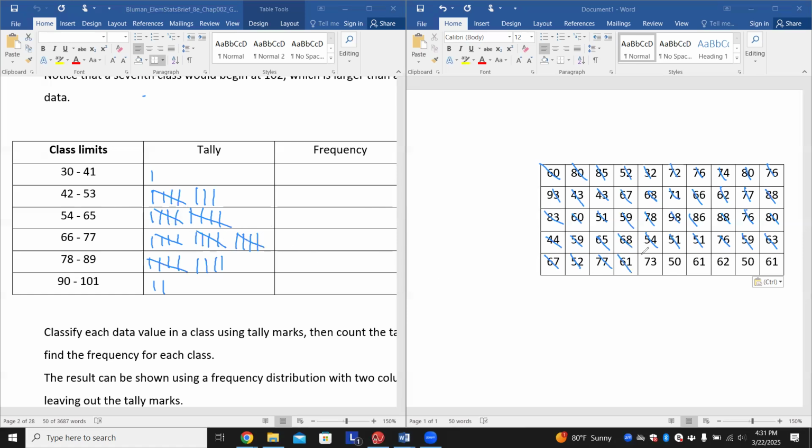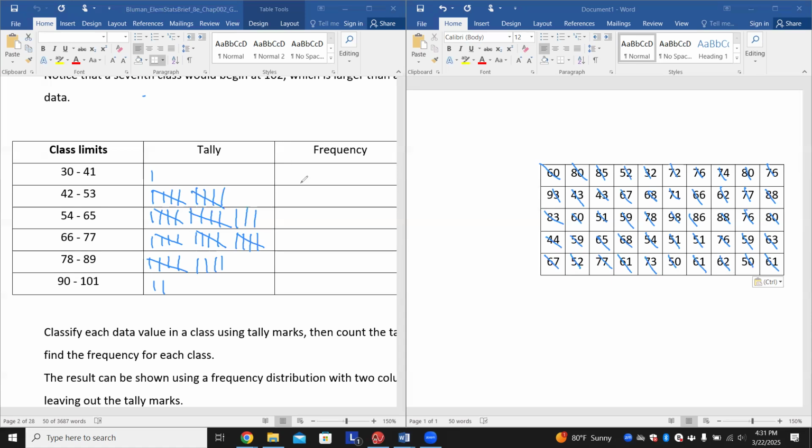73. 50. 61. 62. 50. And then 61. All right, so that's a tally system. You literally just kind of go through, marking each one off so you don't forget about it. And after that, you just add them up.